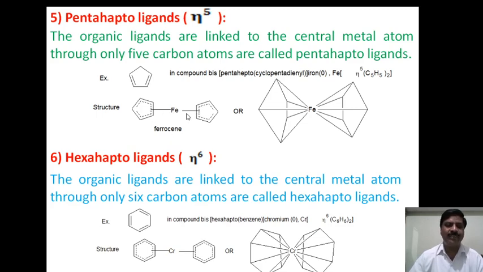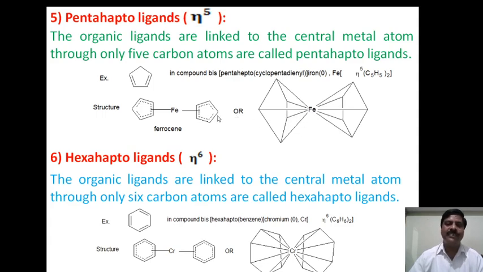It has a sandwich structure. Iron is present at the center, and cyclopentadiene is present on both sides of the iron, with all 5 carbon atoms directly linked to the iron. Another cyclopentadiene molecule also has all 5 carbon atoms directly linked, therefore it is a sandwich structure.